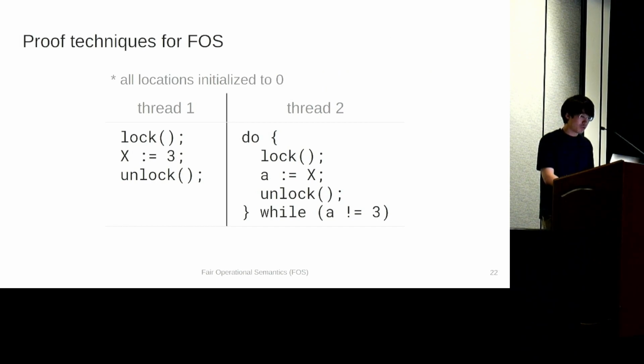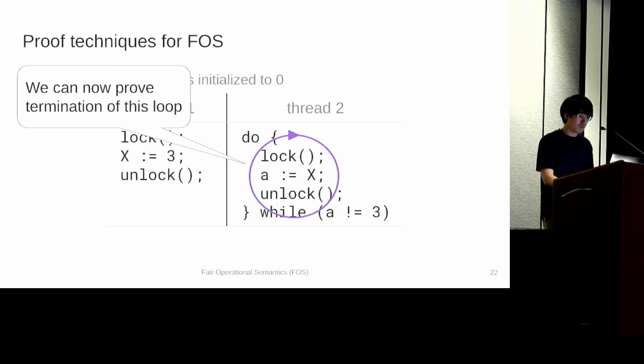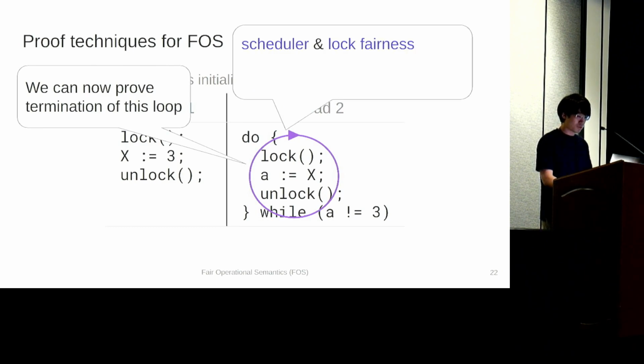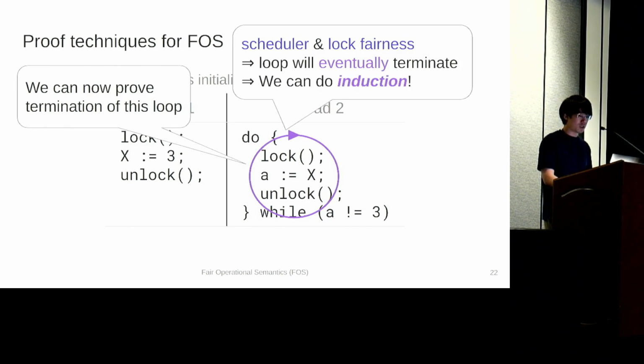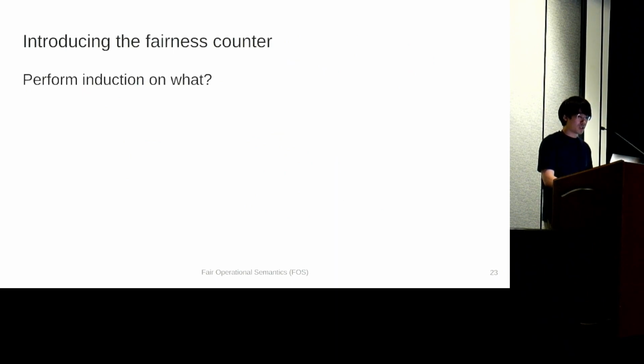First thing to notice here is that we can now prove that the loop terminates. Why is this so? Because we have scheduler and lock fairness, which guarantees that the loop will eventually terminate. This leads us to the core proof principle, namely that fairness enables performing induction to prove termination of loops. But FOS in current form does not provide something concrete to perform induction on.